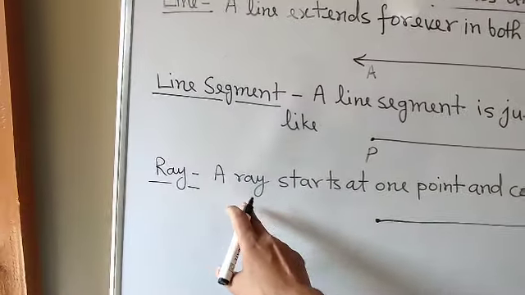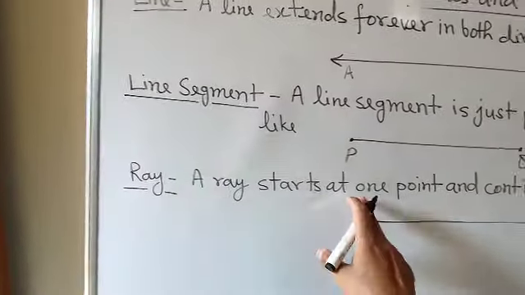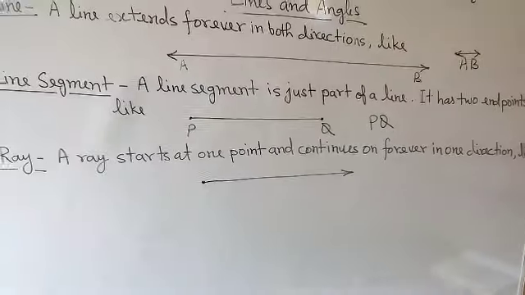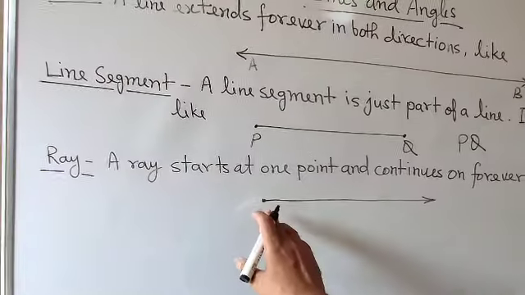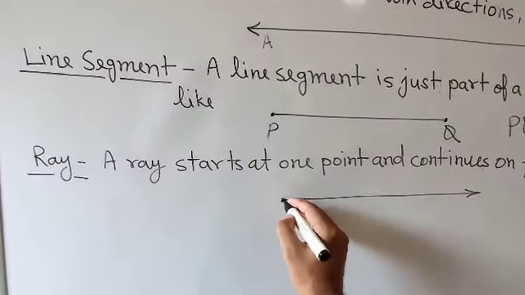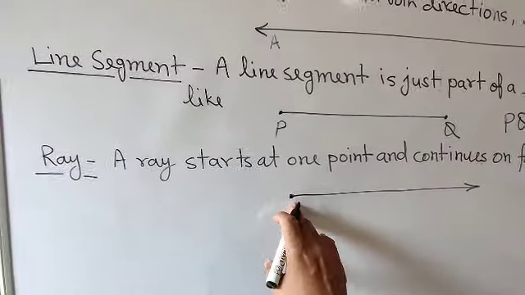Now ray. A ray starts at one point and continues on forever in one direction. So here it is the ray. Here you will find for the ray one endpoint is fixed, but in the other direction it is going to infinity, that is, forever. Again in the ray one point is fixed, but in the other direction it is going to infinity. So that is the ray.